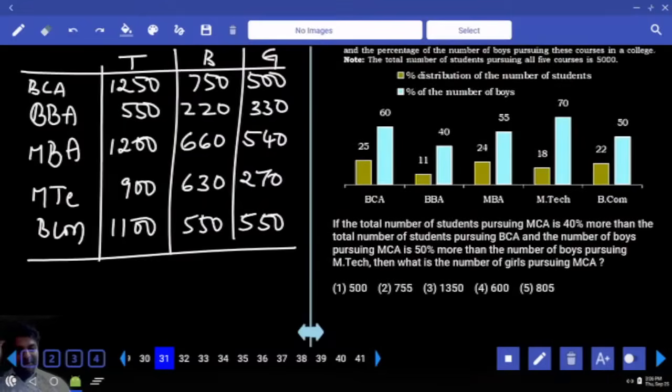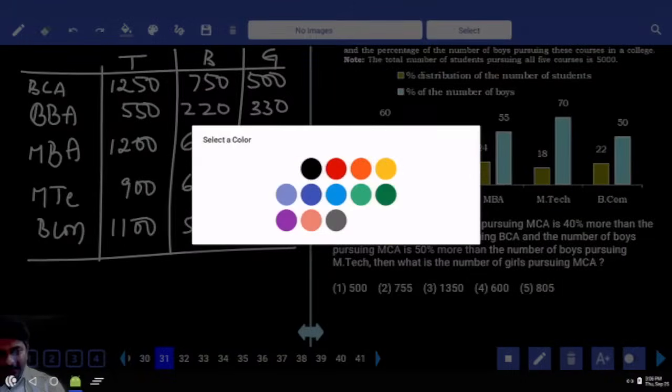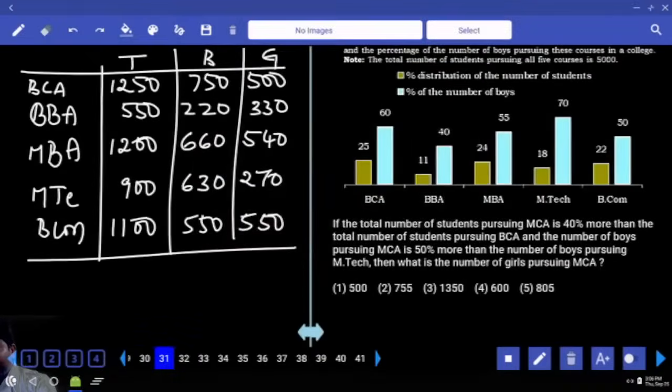If the total number of students pursuing MCA is 40% more than total number of students pursuing BCA. This is about total. BCA 1250. 40%, 10% double double, 500. 500 more, so 1750.